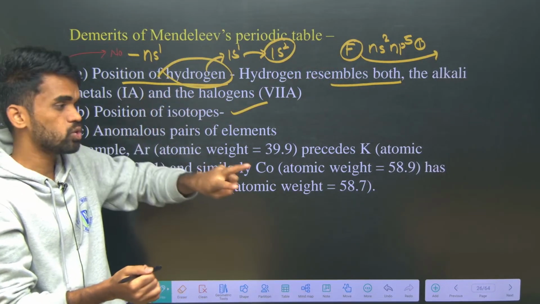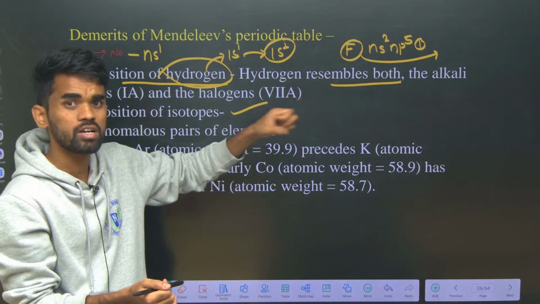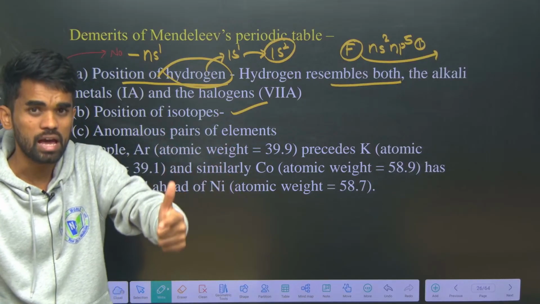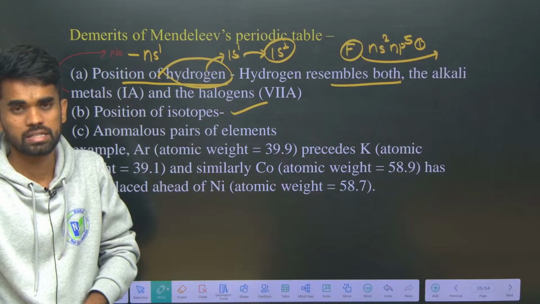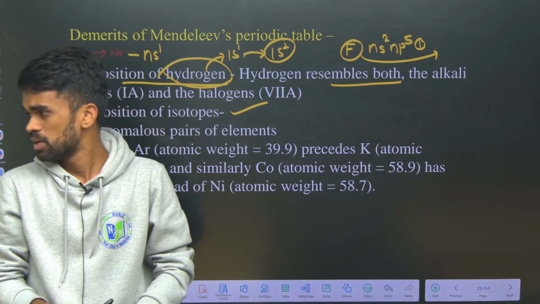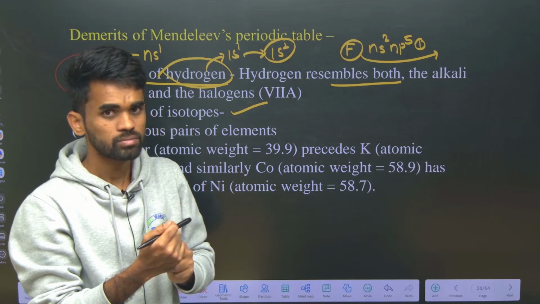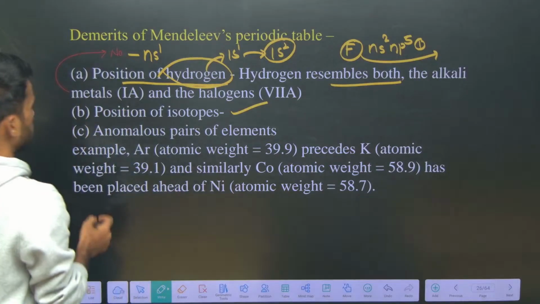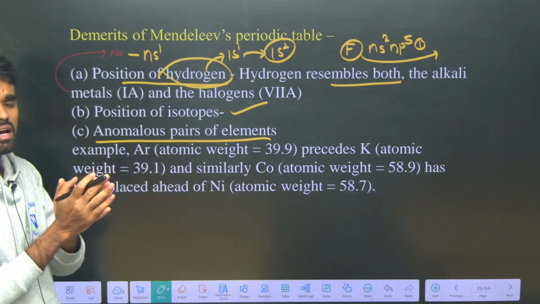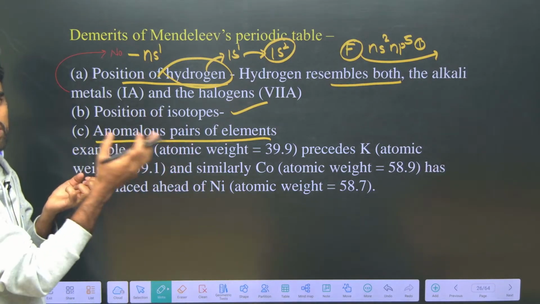It means hydrogen has properties similar to both halogens as well as alkali metals. So the position of hydrogen was not exactly justified, and till now it is not satisfied. Okay, next, anomalous pairs. There are some elements with higher atomic weights that were kept before elements with lower atomic weights.